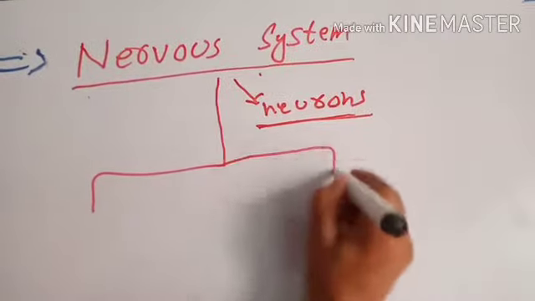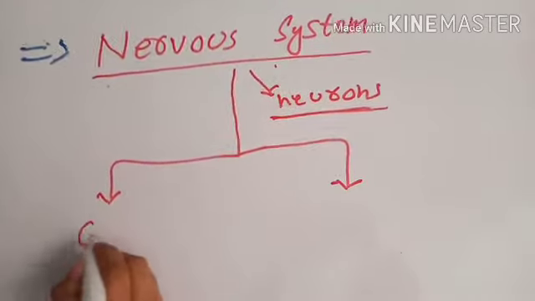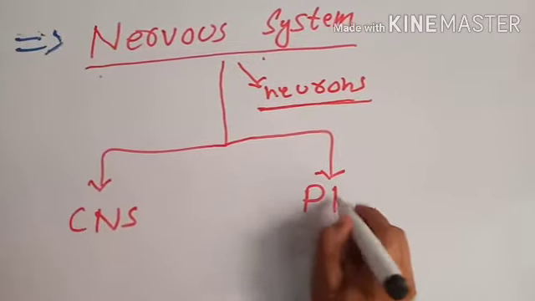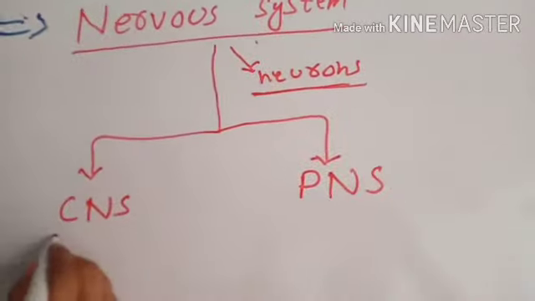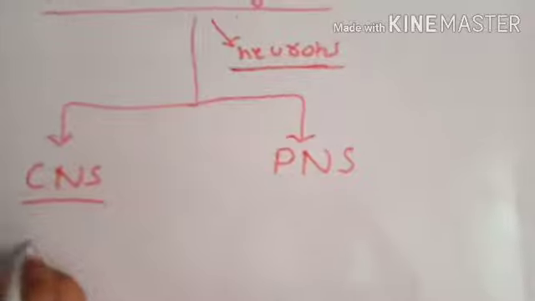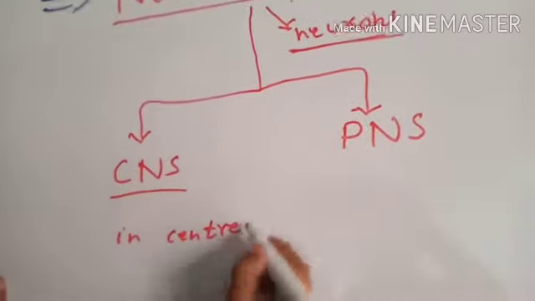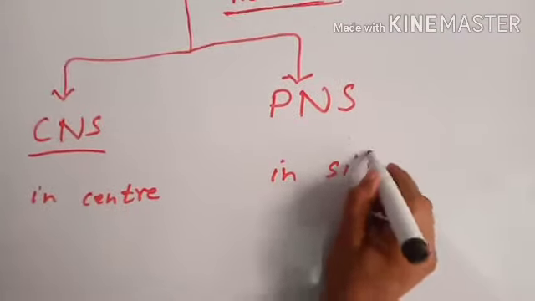are two: central nervous system and peripheral nervous system. Central nervous system consists of the neurons which are in center, and peripheral nervous system consists of the neurons which are in the side of body.